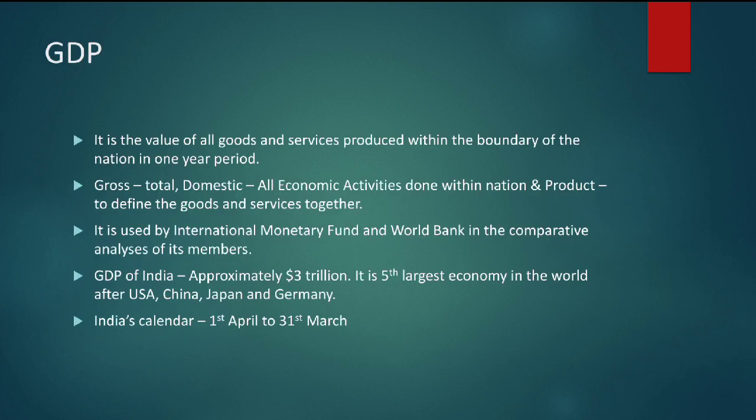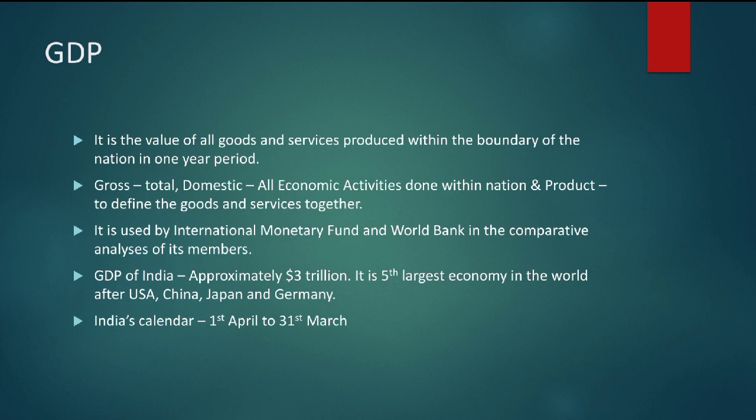First is GDP. It is the total value of all goods and services produced within the boundary of the nation in a one year period. Here, gross means total, domestic means all economic activities done within the nation, and product is defined as the goods and services together. So, gross domestic product. It is used by the International Monetary Fund and World Bank in comparative analysis of its members.